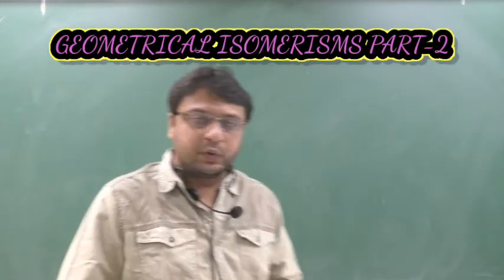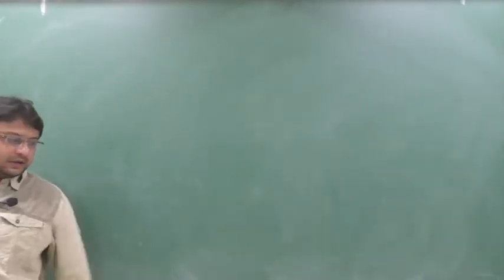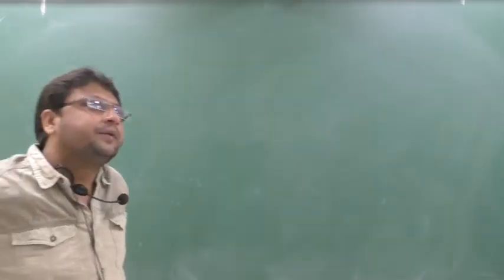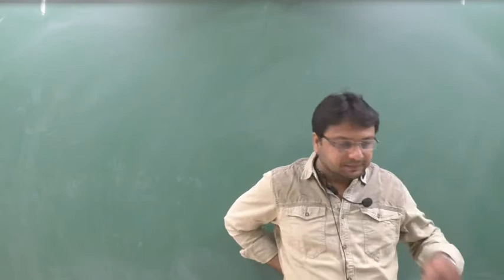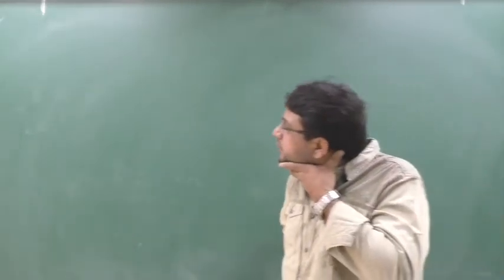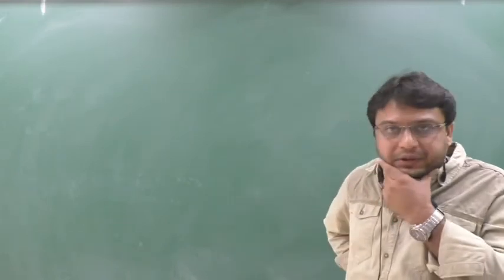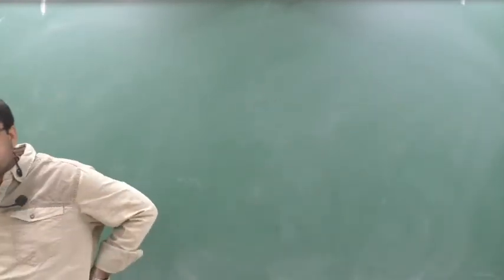So, hello everyone. Last class we have seen geometrical isomers based on coordination number 4. Clear? And I hope I have given some shortcut trick. With that trick you have done it in detail. You have completed well, going on well. So, today we are going to discuss geometrical isomerism based on coordination number 6.